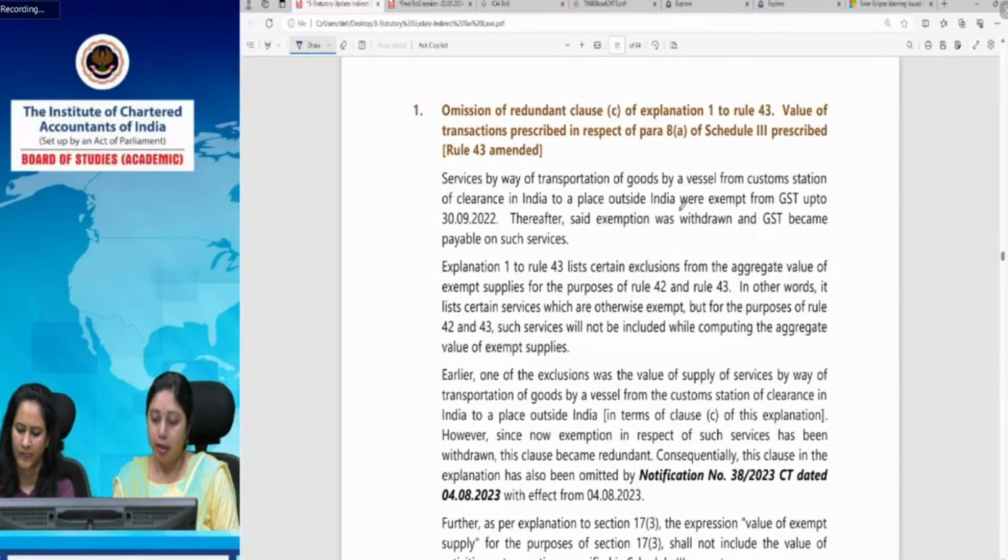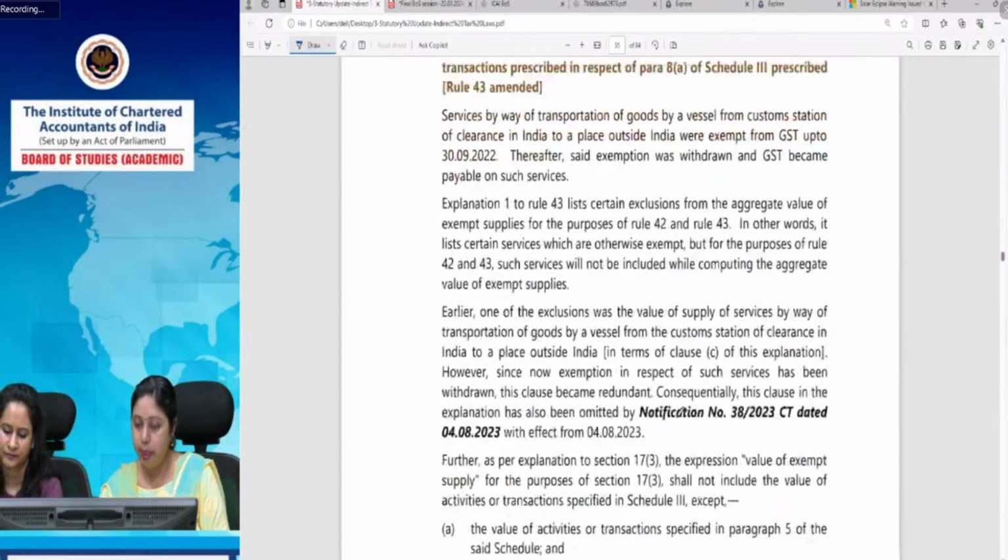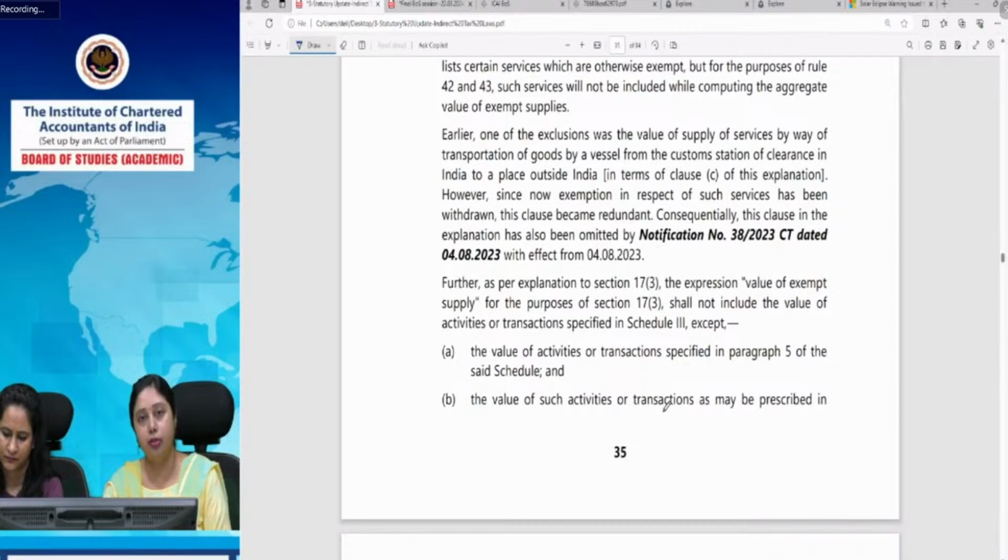But after that, there is an explanation, and in fact, the main provision is contained under Section 17(3). So Section 17(3) provides that in case common services or common inputs are being used for providing taxable as well as exempt services, then we have to proportionately reverse the amount allocated to the exempt supplies. For this purpose, first of all, we have to compute the value of exempt supply.